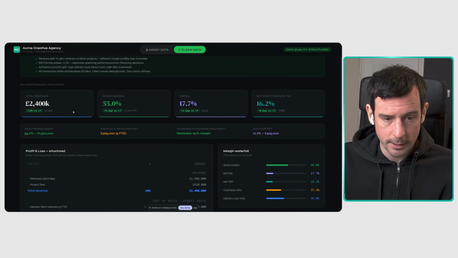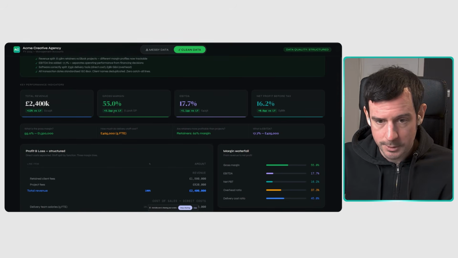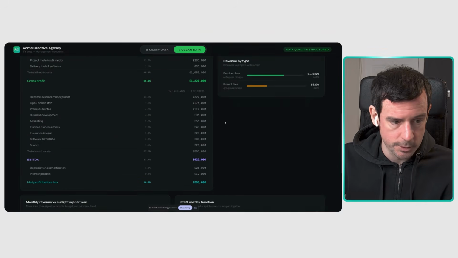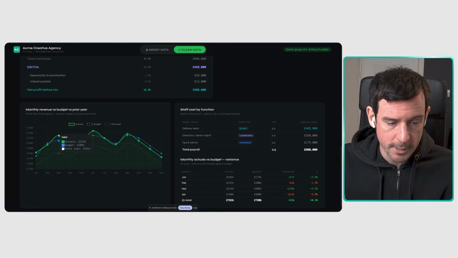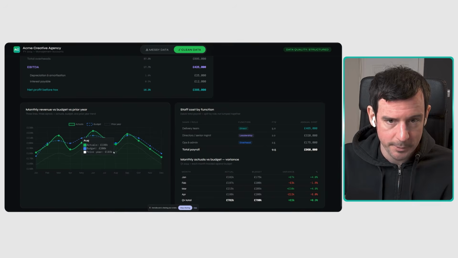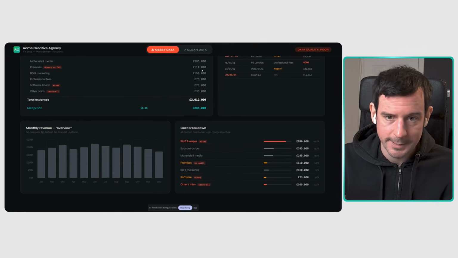And we can also see here our kind of hero cards make a lot more sense. We've got our total revenue, but we can see it's 12% up versus last year. We've got our gross margin, we've got our EBITDA, we've got our net profit before tax margin. And also down at the bottom here, we've got some new things. So our actual, what revenue we actually achieved, our budget, what we thought it achieved, and our prior year, what happened last year. So now you can see this is a lot more useful because we can see what we achieved tracking against our budget and what happened last year, compared to the messy data. We just have this one bar, which doesn't really tell us an awful lot.